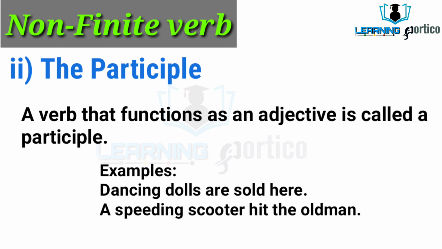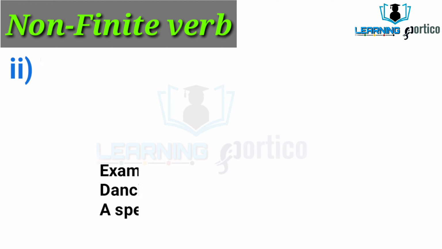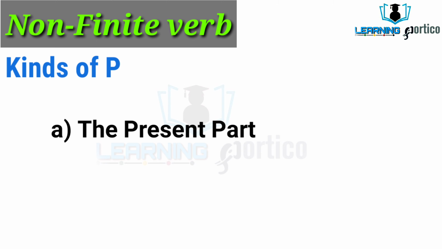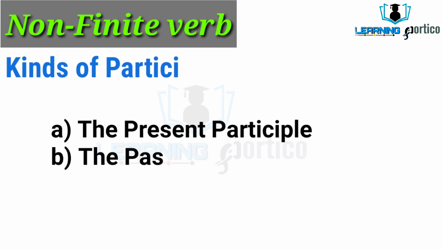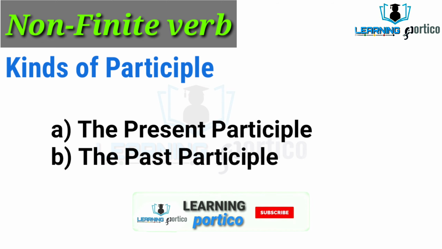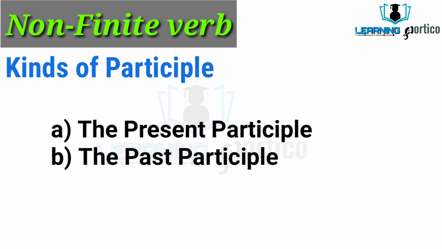In the same way, speeding is formed from the verb speed, and it is describing the noun scooter, so it is performing the work of an adjective. Kinds of participle. Mainly there are two kinds of participle, the present participle and the past participle. Participles are formed by adding ing, ed or en to verbs.